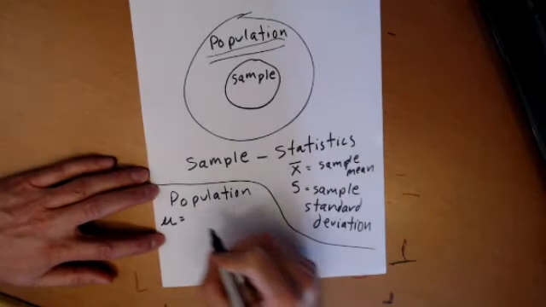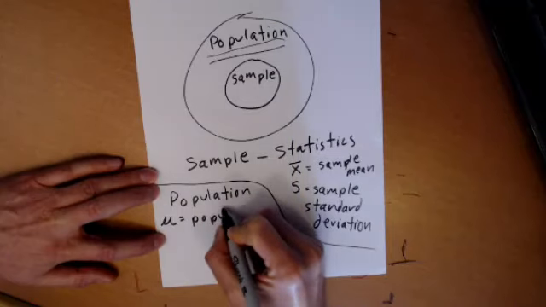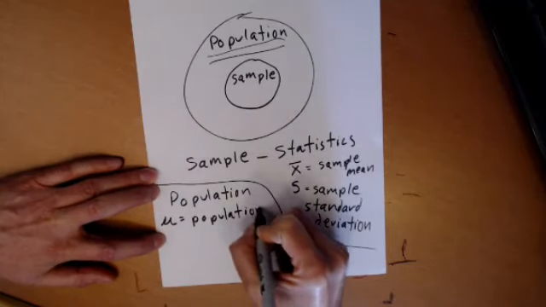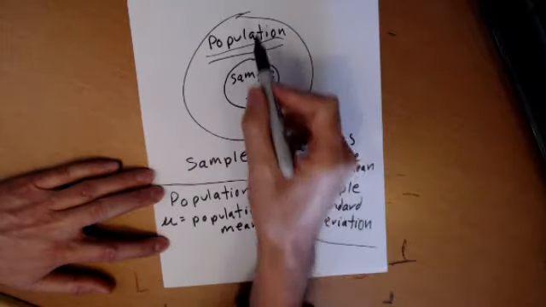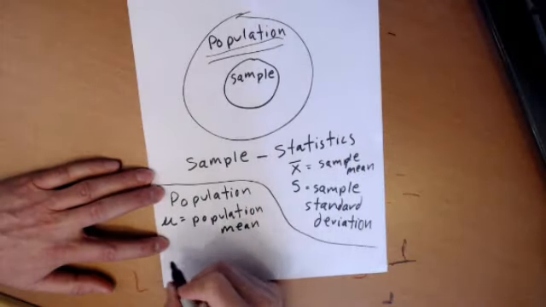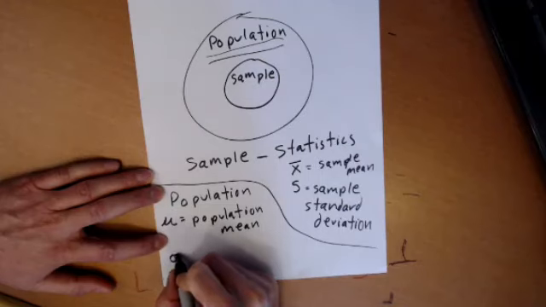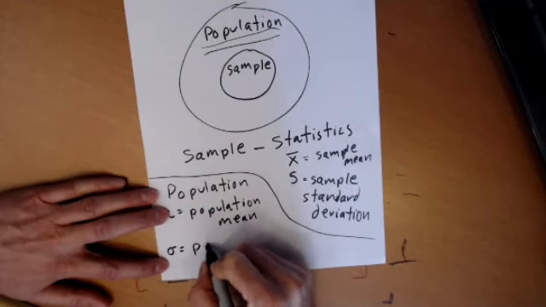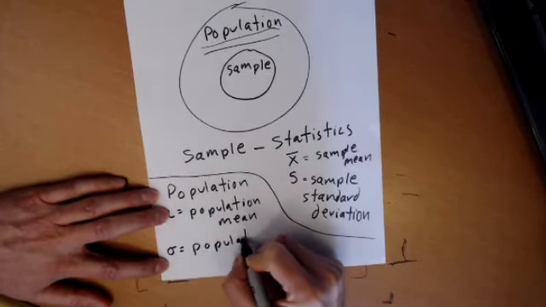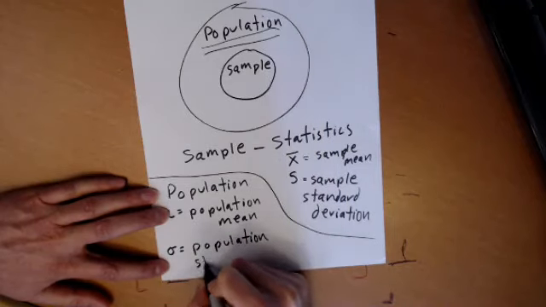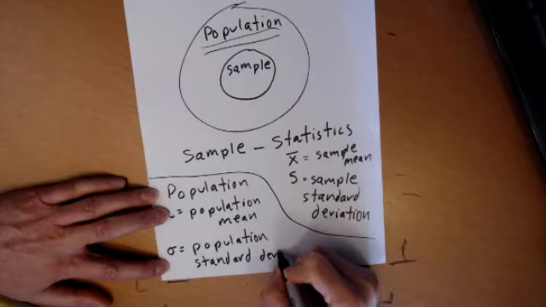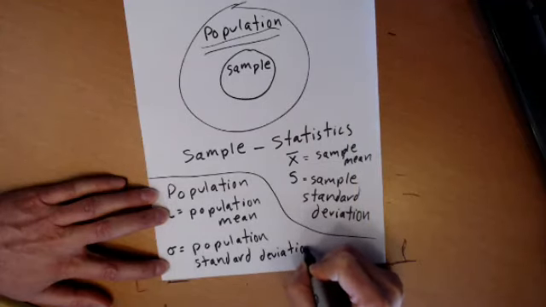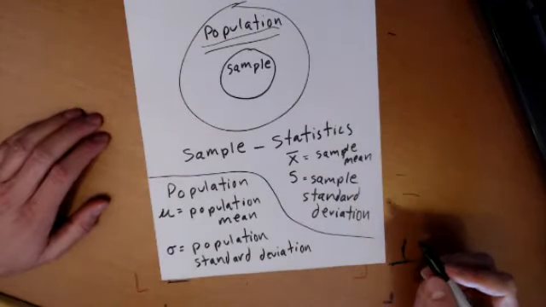This is the population mean, when we were talking about bell curves. And if we were able to talk to everyone in the population, we could get a standard deviation of the population. That would be sigma, our population standard deviation. Okay.